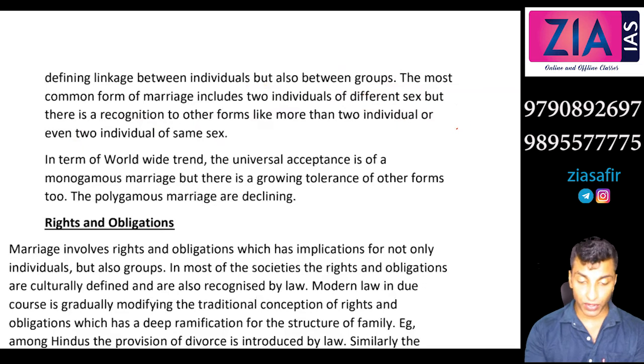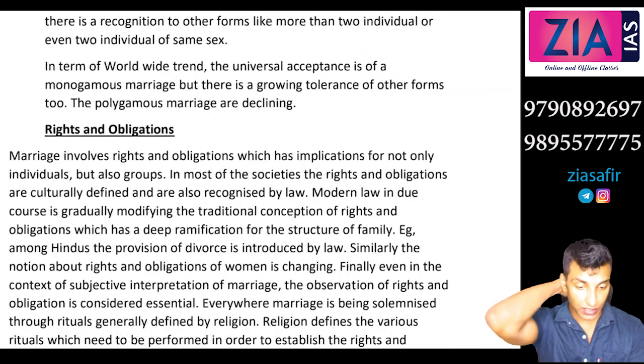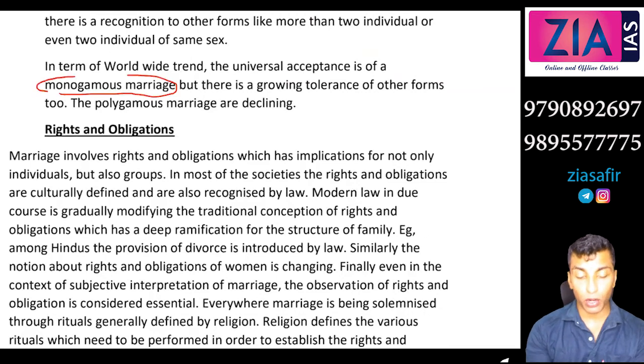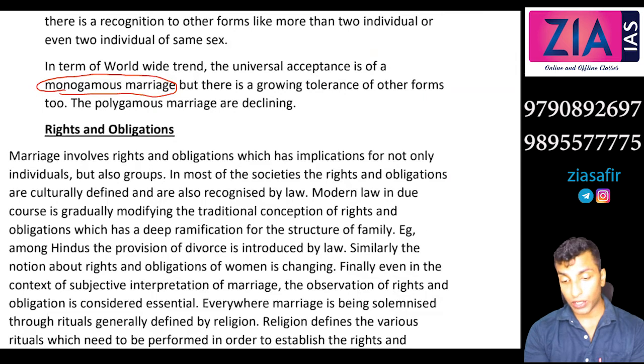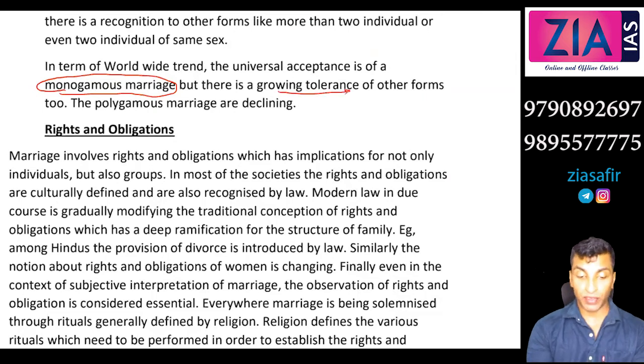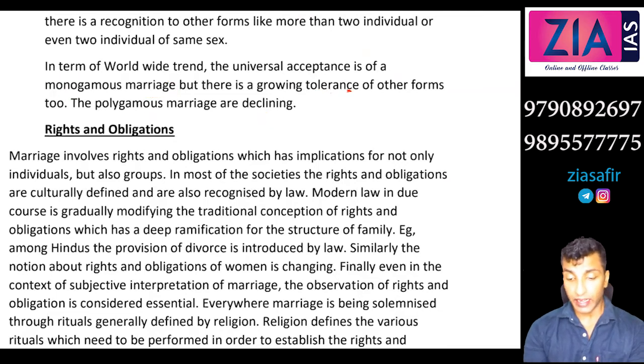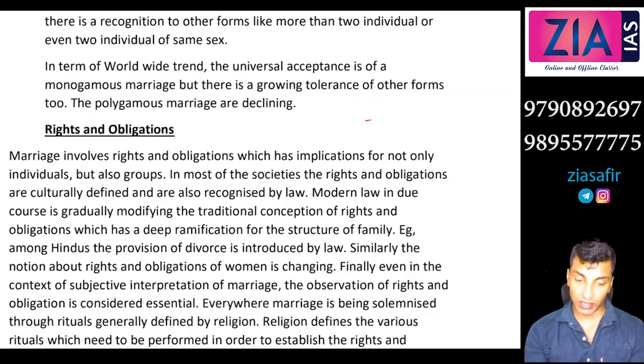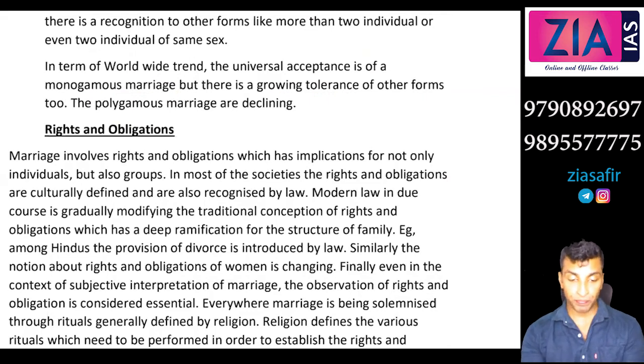In terms of the worldwide trend, the universal acceptance is of monogamous marriage, right? That means two individuals of opposite sex. But there is a growing tolerance of other forms also. But polygamous marriages are declining. Even the institution of marriage itself is declining. People are not interested in living as a couple. Single parent families are emerging, live-in relations are emerging. So there is no scope for polygamous marriage in society because responsibility is more. People are getting more individualistic.